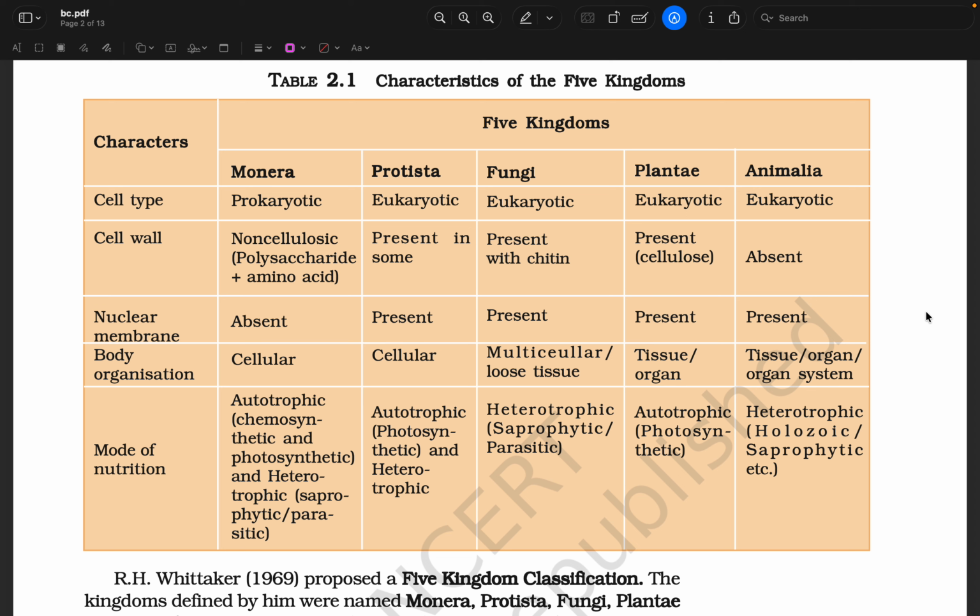In Protista, autotrophic, photosynthetic and heterotrophic is present. In Fungi, heterotrophic, that is saprophytic or parasitic. In Plantae, autotrophic, photosynthetic. In Animalia, heterotrophic, holozoic, saprophytic, etc. are present.